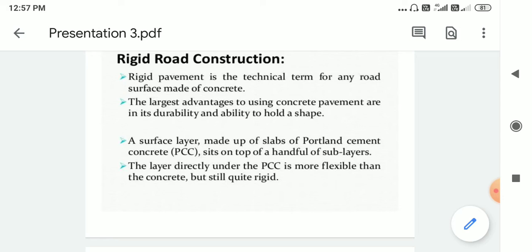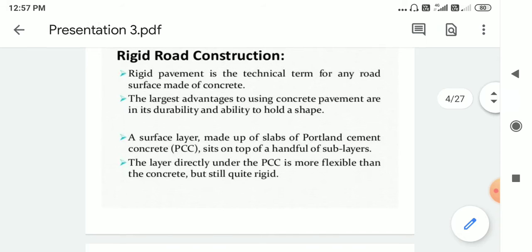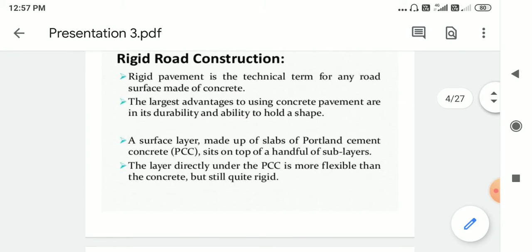The largest advantages of concrete pavements are their durability and ability to hold a shape. A surface layer made up of slabs of Portland cement concrete, that is PCC, sits on top of a handful of sublayers. The layer directly under the PCC is more flexible than the concrete but still rigid.